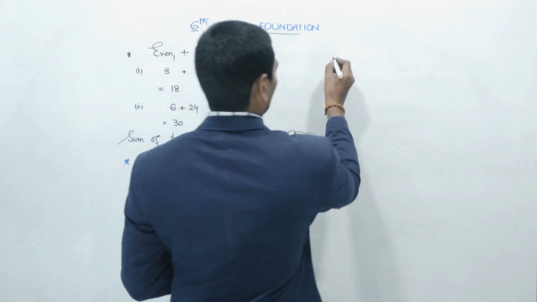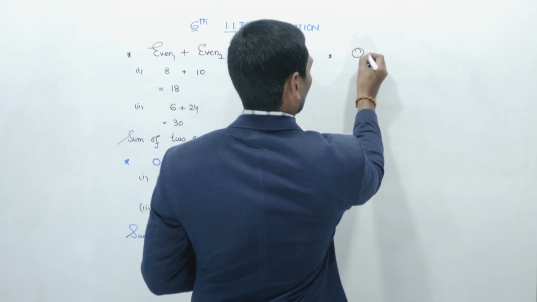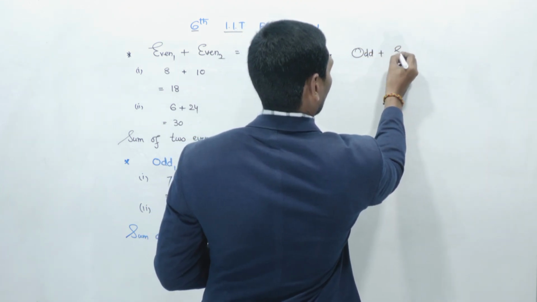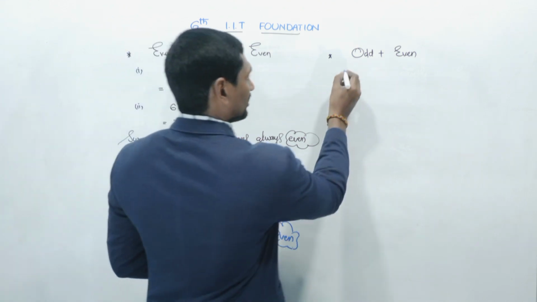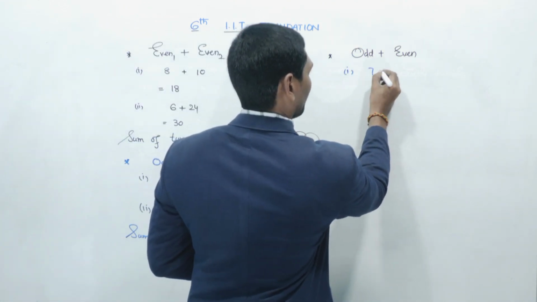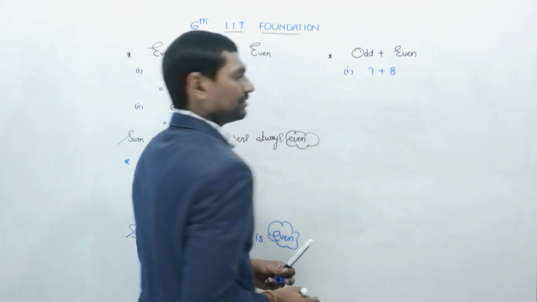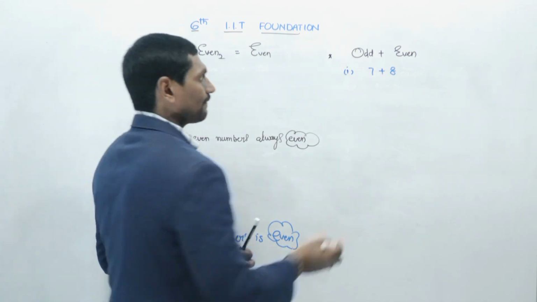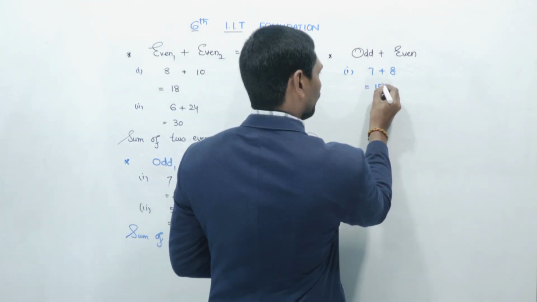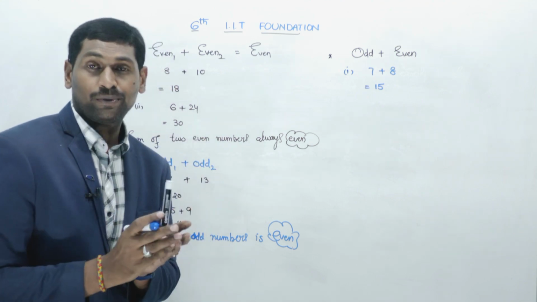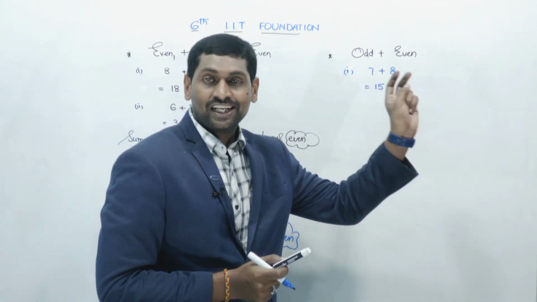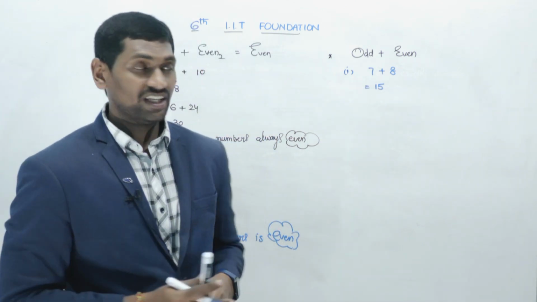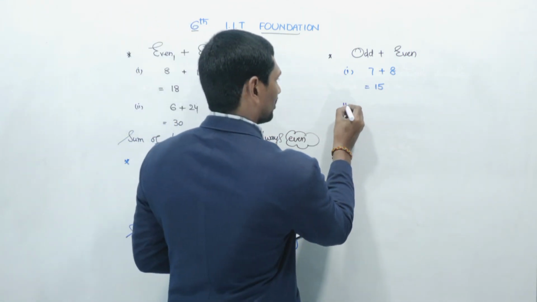Let us try with one odd number and one even number. Let us go through an example. First, I am taking one odd number, 7, and an even number, 8. 7 plus 8 is 15, which is not exactly divisible by 2, which is not in the 2 table. It is an odd number.